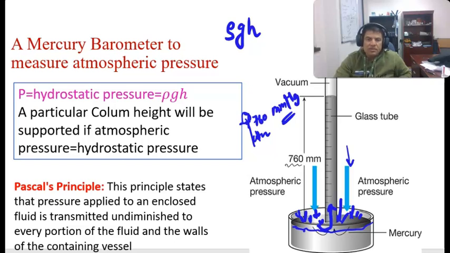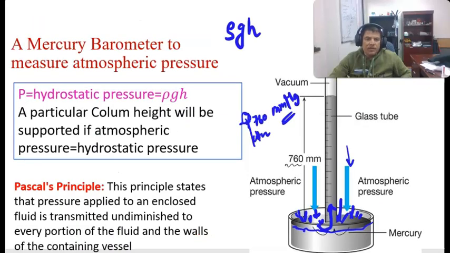Pascal's principle states that pressure applied to an enclosed fluid is transmitted undiminished to every portion of the fluid and the walls of the container. For example, if you apply pressure here, it will apply pressure here also, on this wall, on the side also, everywhere. It is based upon this principle. So if you give pressure here, there is no way to go, and the pressure will always apply in this direction also, and the mercury will rise up.